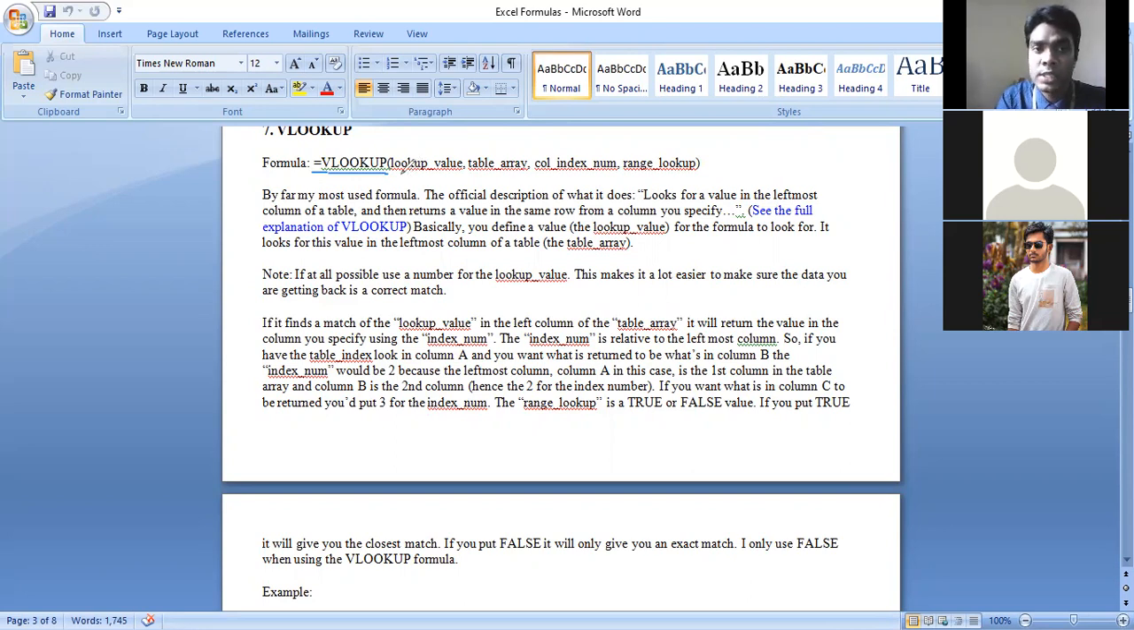First thing is the lookup value. Second thing is the table array. Third thing is the column index number. And then, what type of matching you'd like to do, partial matching or exact matching. So these 4 things you have to insert over there. If I give an example, then it will be much more clear to you. Let me give an example.